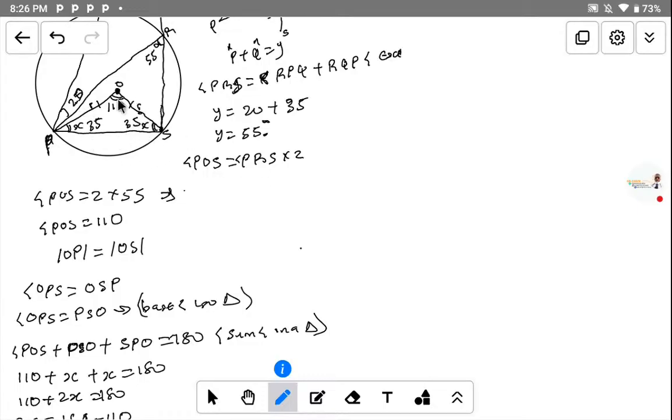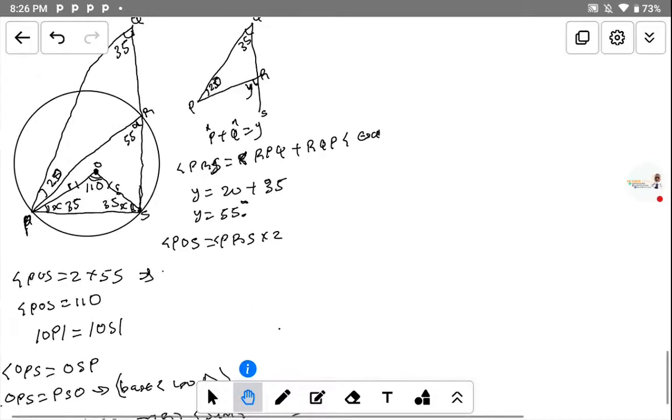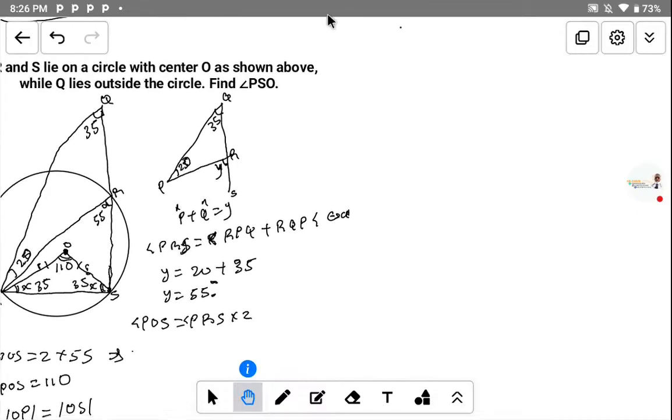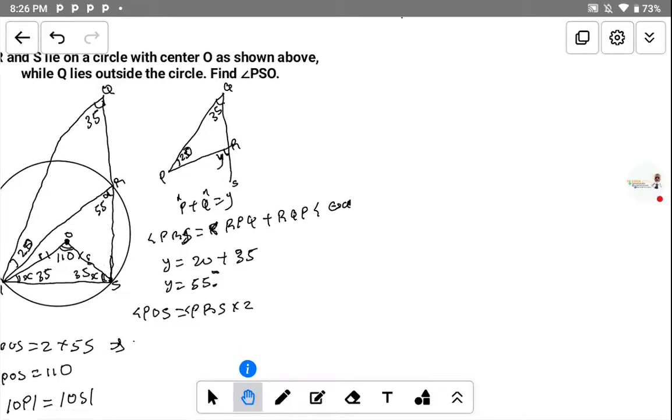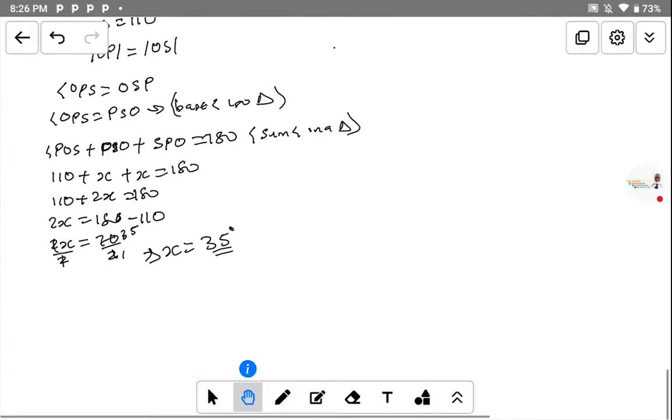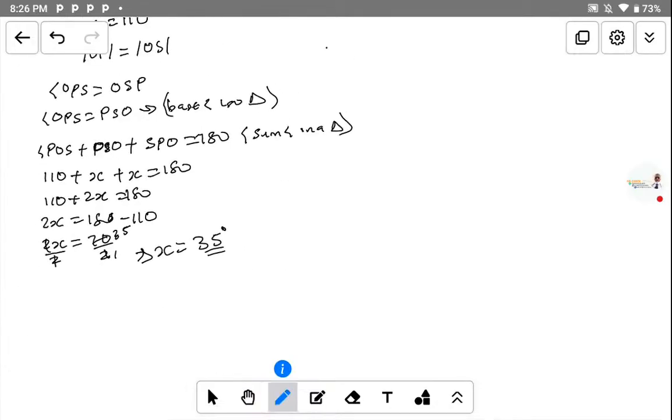So the question that was given, we're supposed to find the angle PSO. So therefore, the angle PSO is equal to 35 degrees. You can just write therefore, angle PSO is equal to S, and S is equal to 35 degrees. So that is the answer, and that is step by step how to solve this question.